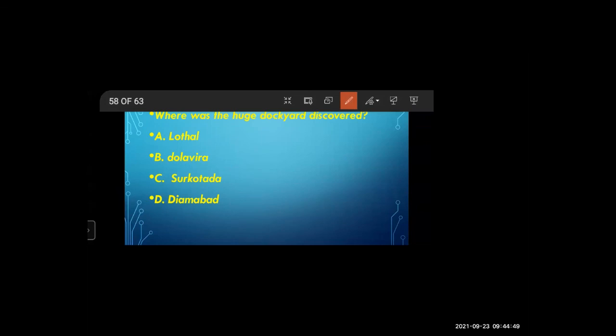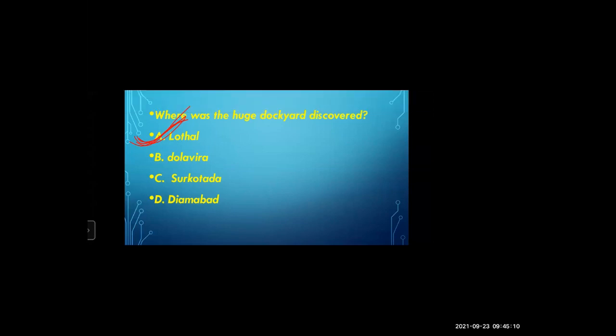Other students, is it a correct answer? Search it fast. Remember the slides. Where was the huge dockyard found? Yes, it was found at Lothal. The huge dockyard was found at Lothal.